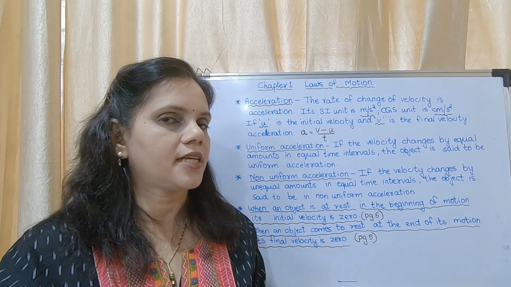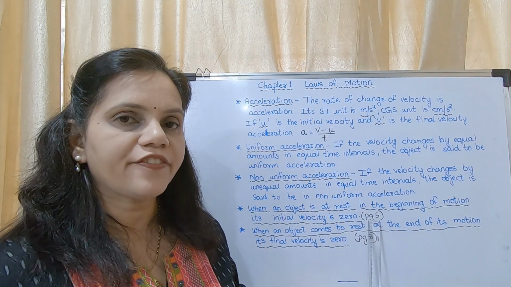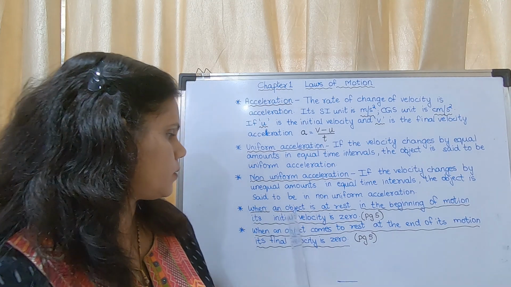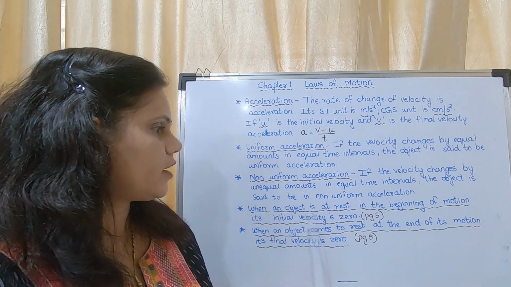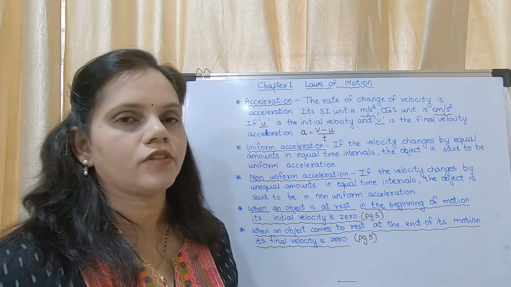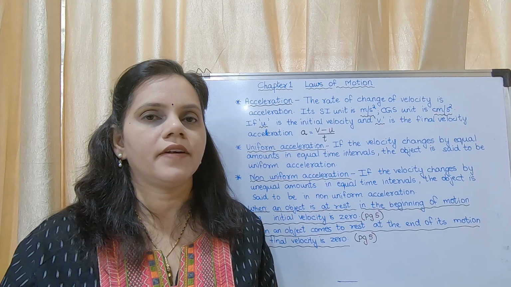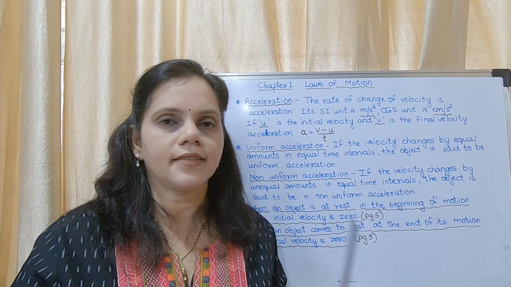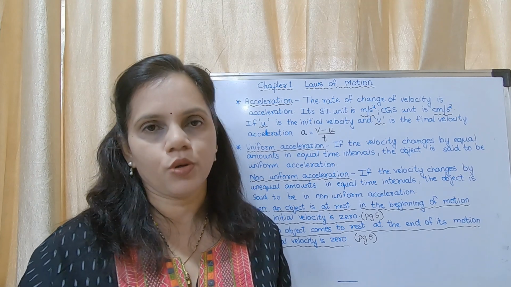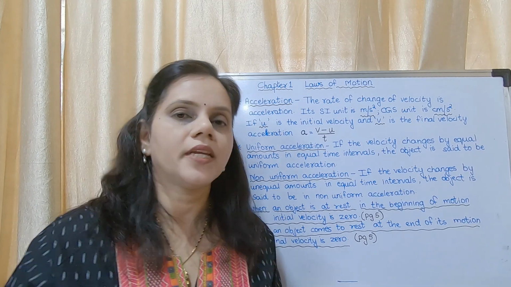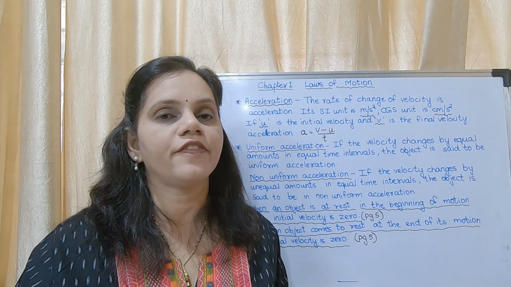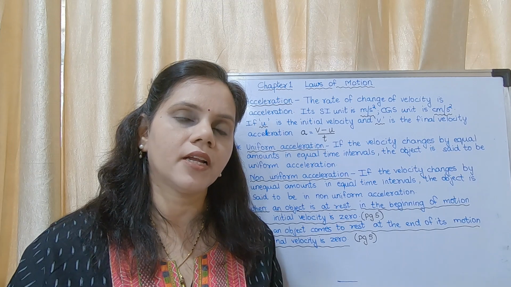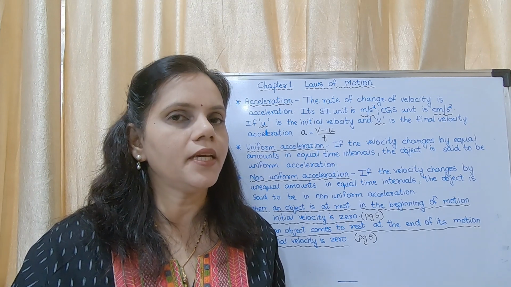Now on the same page there are two questions on page number 5. Okay, there are two questions, 1 and 2. Now the answer for it is, when an object is at rest in the beginning of the motion, that means when you are going to school, your vehicle is at rest first and then it starts moving. It is beginning from rest. Now if it is beginning from rest, what will be the initial velocity? The initial velocity will be 0.